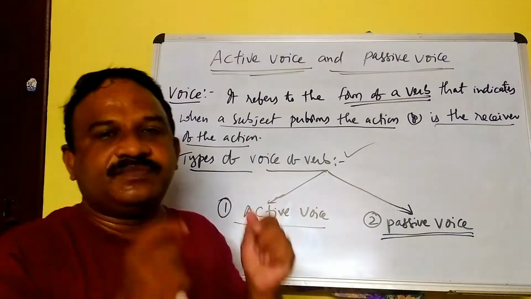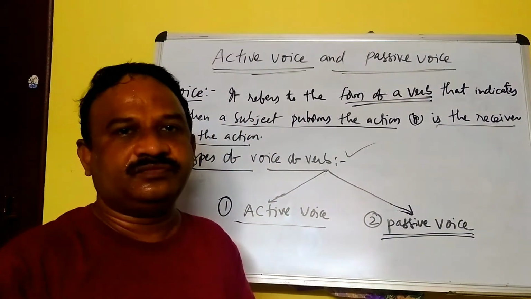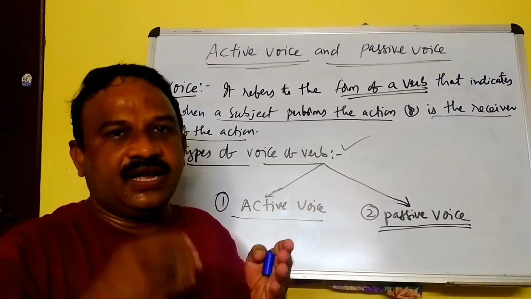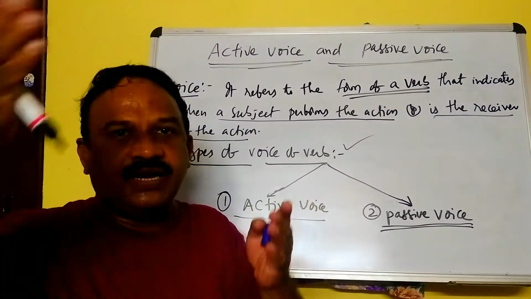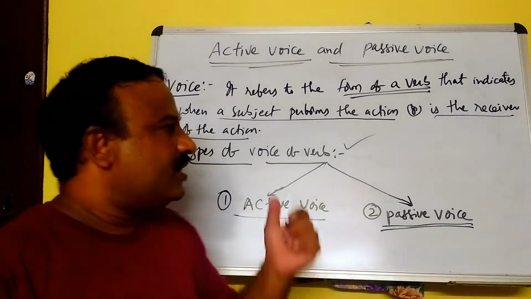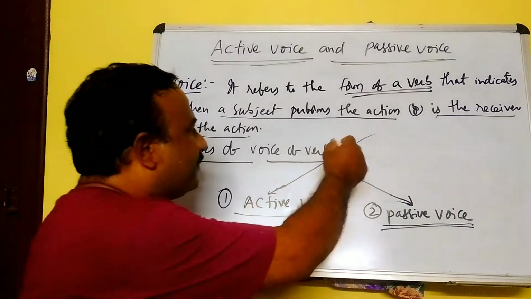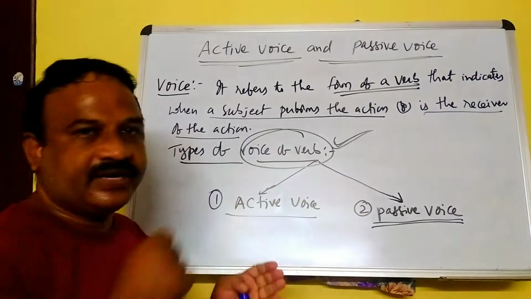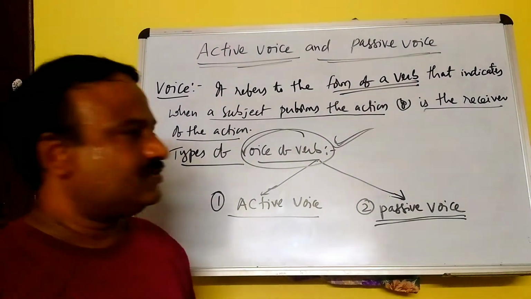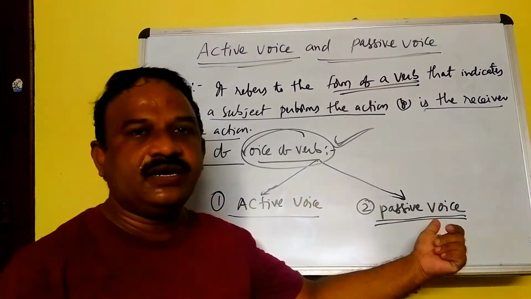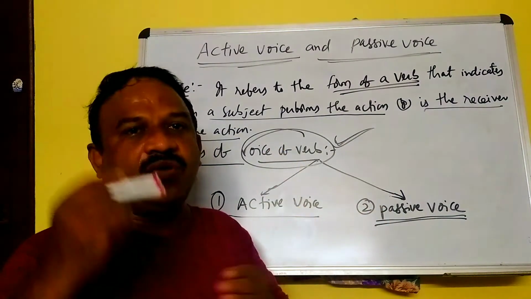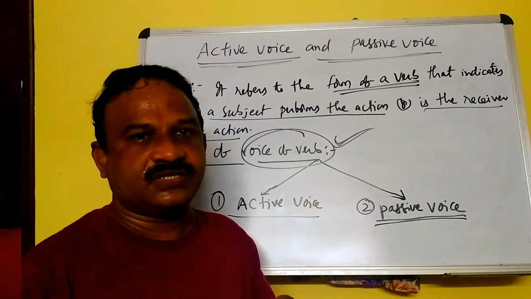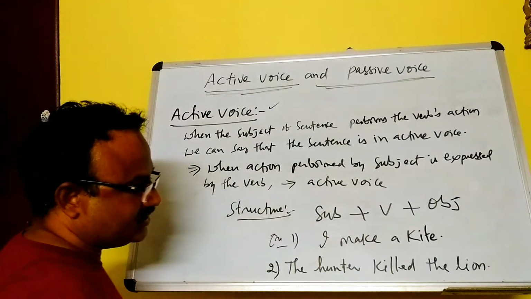Here the subject plays the key role. The subject here performs or receives. The types of voice of verb are active voice and passive voice. Here, what is active voice and what is passive voice? Active voice. What is active voice?